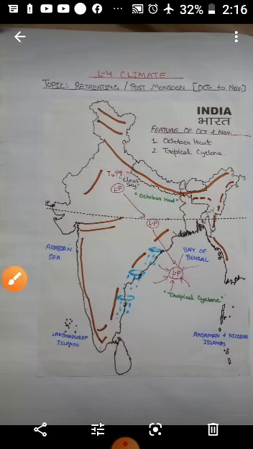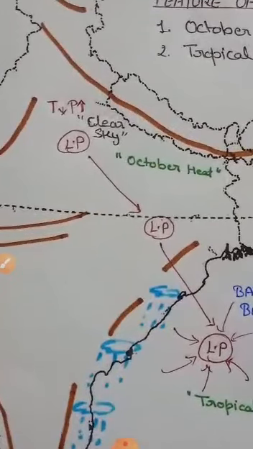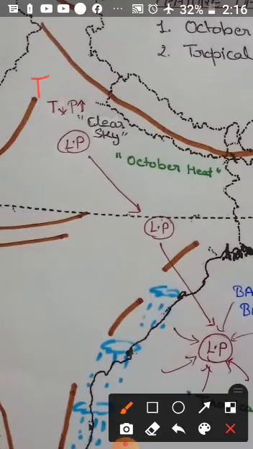During October-November, the day temperatures are very high, nights are cool and pleasant. The land is still moist. Owing to the condition of high temperature and high humidity, the weather becomes rather oppressive during the day, and this is commonly known as October heat. So the most important feature of this season is October heat.